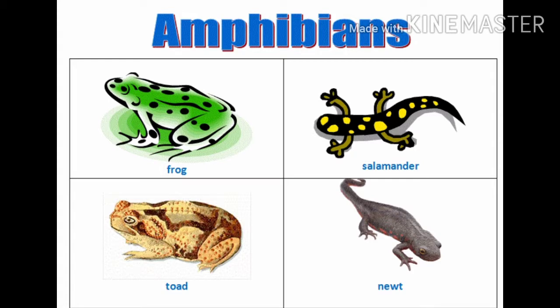The main characteristics of amphibians are they can live in water as well as on the land. They lay their eggs in water. The body is covered by a slimy and slippery skin. They breathe through lungs as well as by the skin. So, common examples for that are frog and toad. Here are some examples given in the diagram. These are the examples of amphibians.